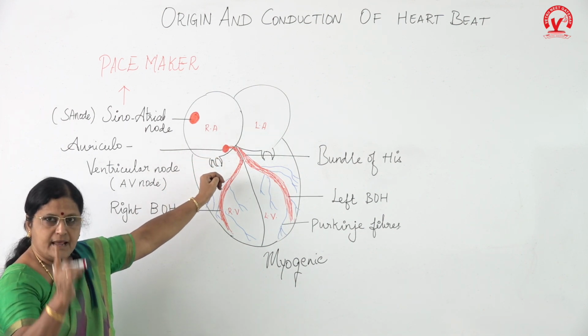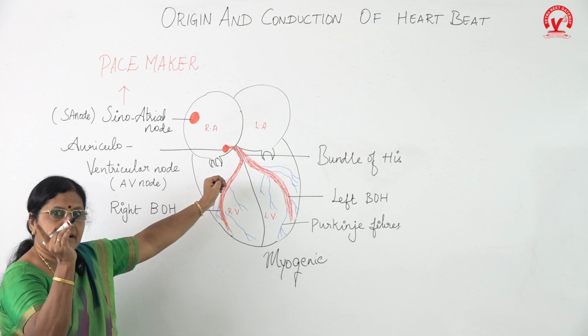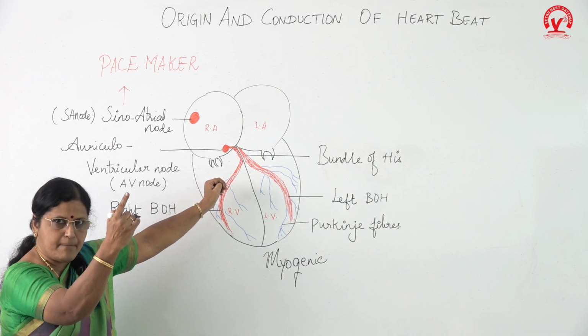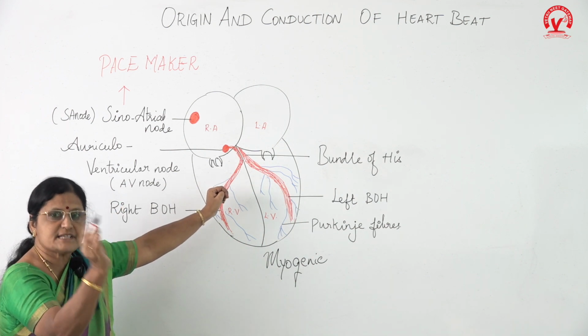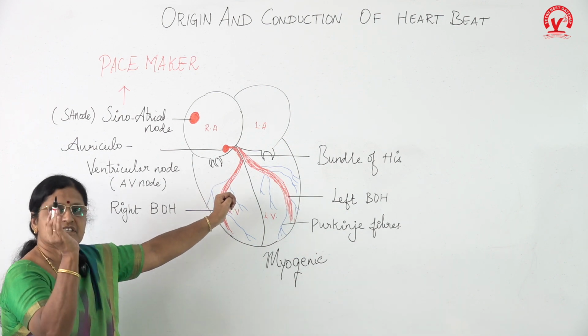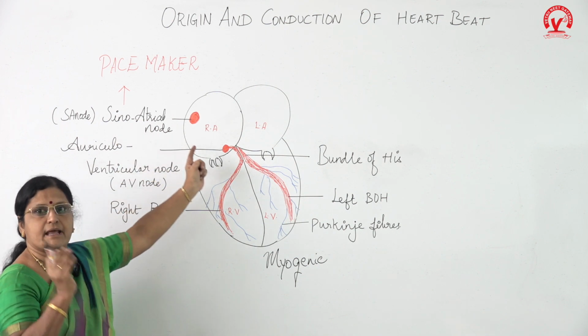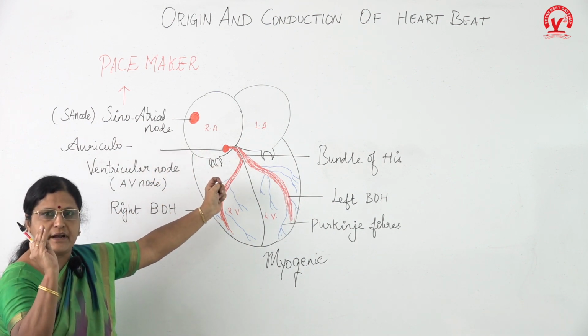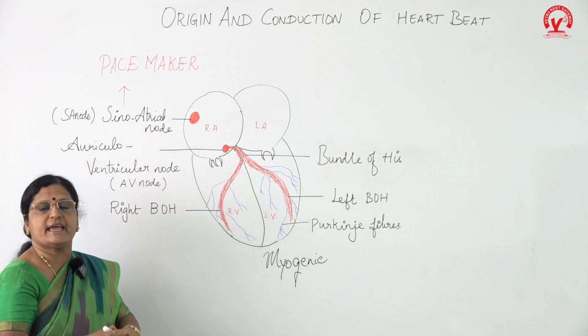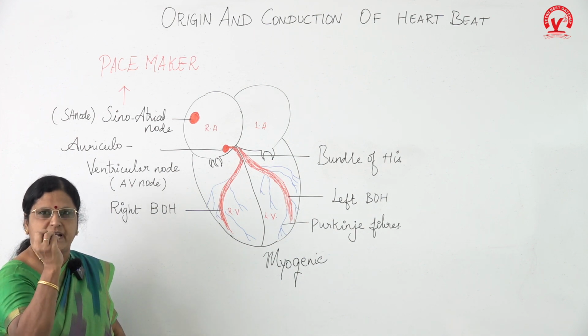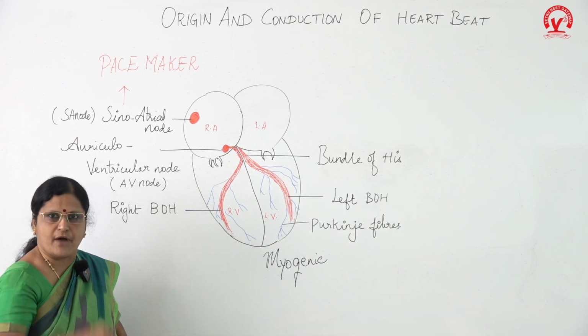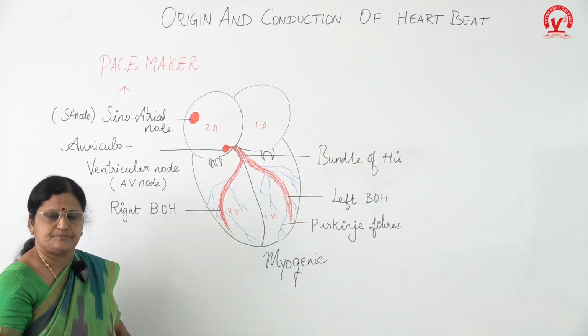I come again, it is located on the right side, a little above, on the surface of the cardiac muscle, which is a specialized tissue called the sinoatrial node. It's a node, it's a tissue. This begins the initiation, it starts the process of heartbeat, it gets stimulated.